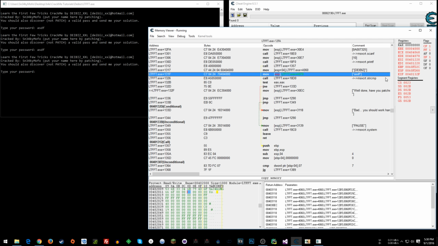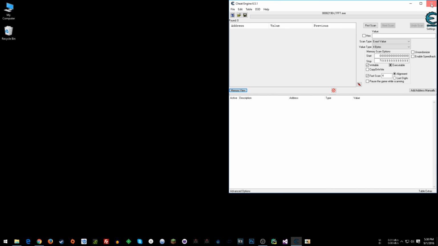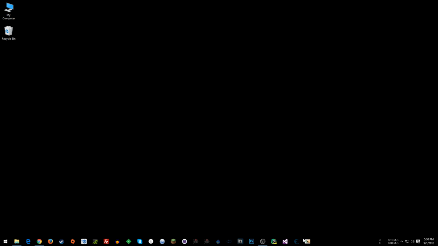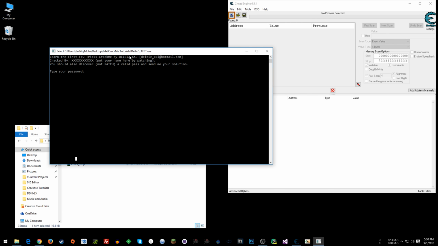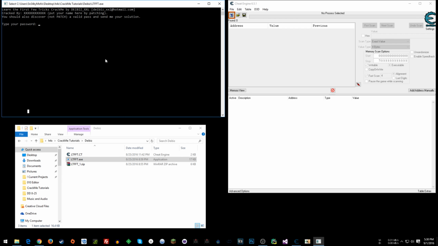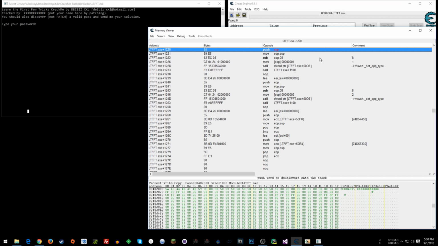So we've got the good password, we've got our little thing where we're restarting the app, we've seen how you could use a breakpoint if you screwed up. And now what we want to do is restart everything here. I'm going to restart Cheat Engine 2, which is going to make my screen go black for a second. Alright, there's Cheat Engine. Going to restart the app here, the Crack Me. Okay. Now what we want to do is go Attach Cheat Engine, go Memory View.